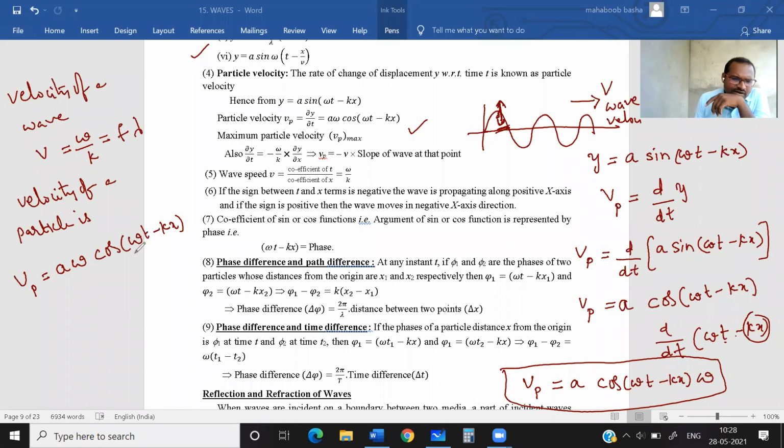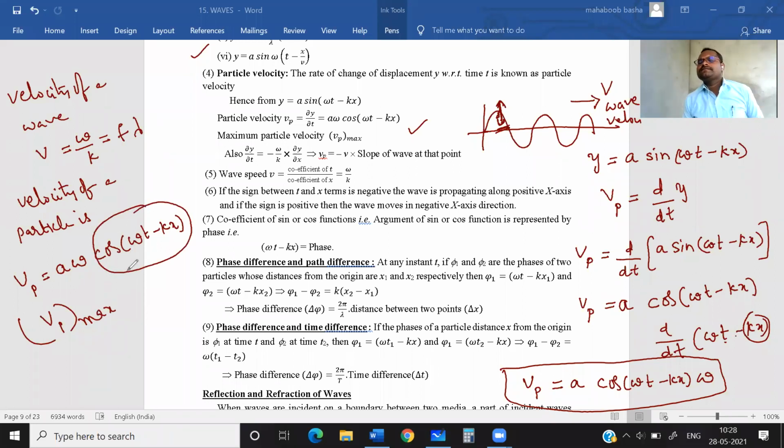Clear? Now, what is the maximum velocity of a particle? Vp maximum, how much is it? We know the cos range is minus 1 to 1. So when this becomes plus 1, it will be A omega. A omega is the maximum velocity of any particle.